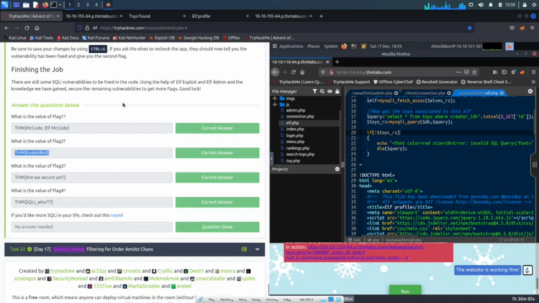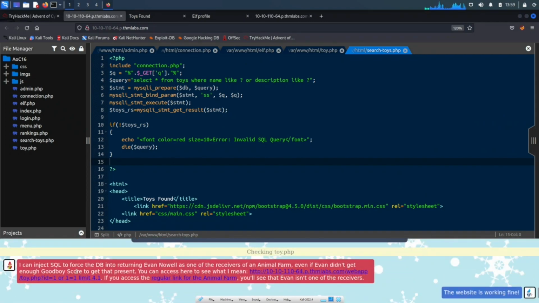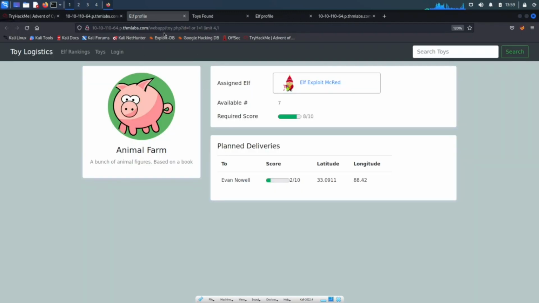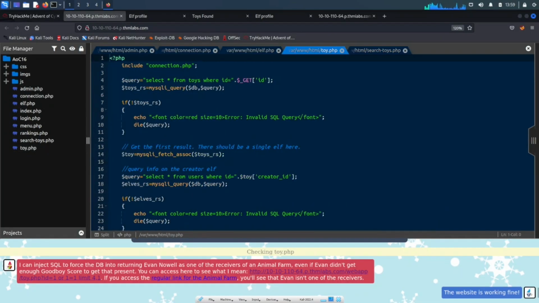And then flag number 3, let's go ahead and go back. Okay, flag number 3. The next one is going to be on toy, I believe, because you can see here toy.php. So let's see what this is. Yep, toy.php, it's right here. Now if we go to toy.php, we can check out what's going on here. This is pretty much literally the same as the first one with the intval. So let's go ahead and make some changes here.